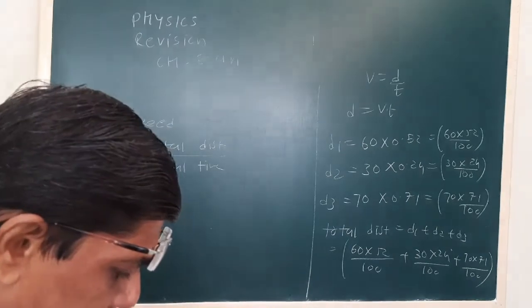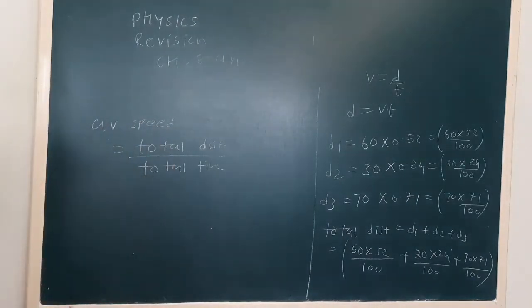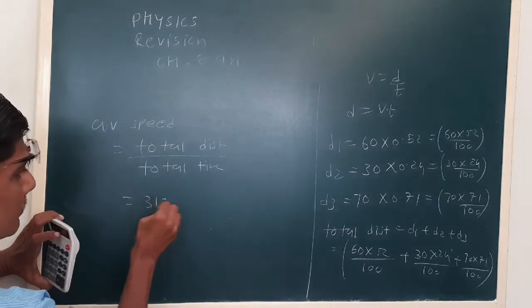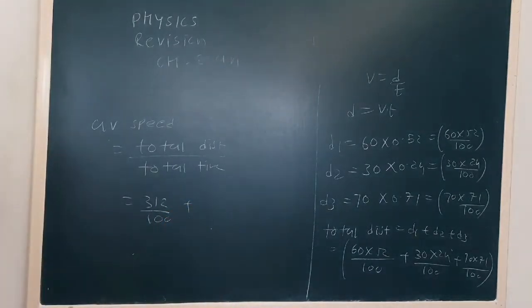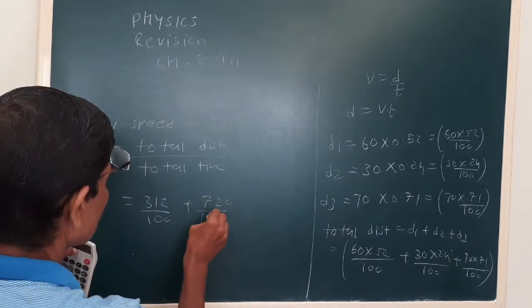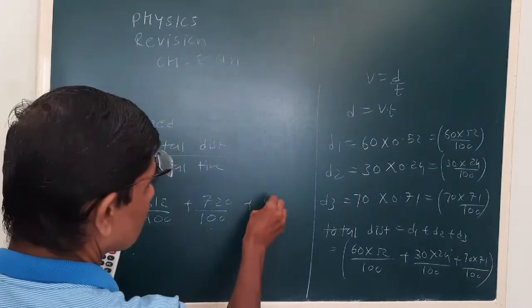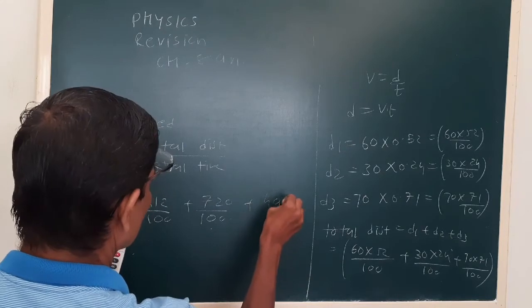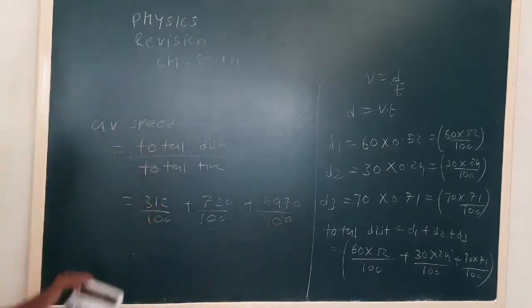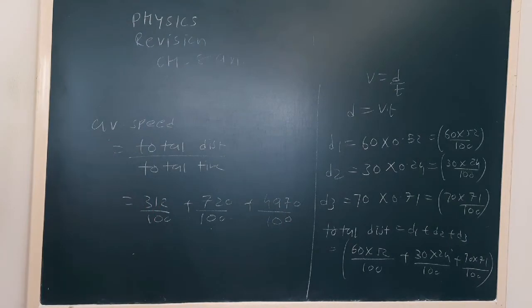Here we can make okay plus. Let me have a check of this. Yes.